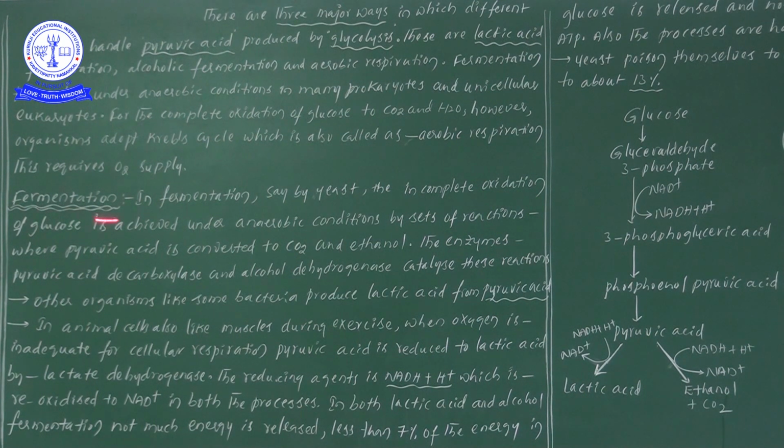So first of all, before we start with fermentation, here is some more information, which also helps our knowledge.